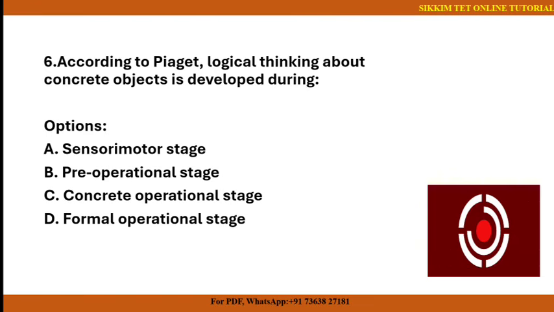Next question. According to Piaget, logical thinking about concrete objects is developed during. So the options provided below are number A, sensory motor stage, number B, pre-operational stage, number C, concrete operational stage, and the last one is formal operational stage. So we all know that Jean Piaget has proposed 4 stages of cognitive development. So now you have 10 seconds to answer this question.